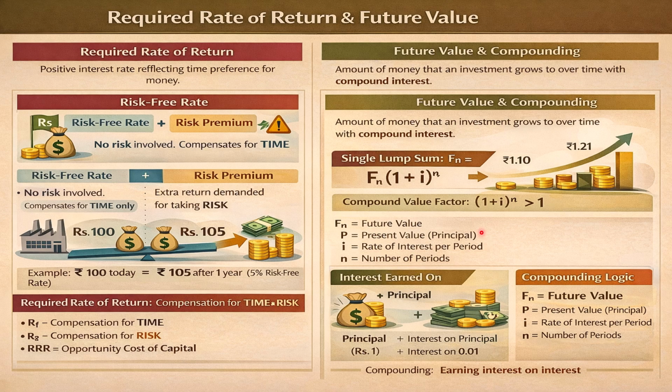So this is basically the concept of calculating compounding interest for successive years, which is also stated over here: interest earned on principal. The principal was rupees 1, the interest earned was rupees 0.1, and for the next year the principal becomes rupees 1.1, which will be reinvested for the next year.